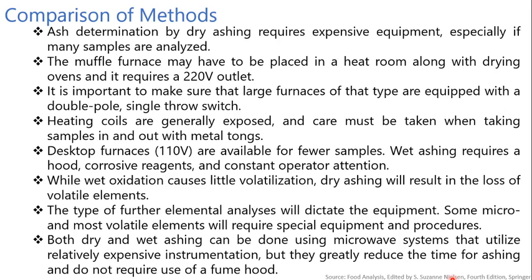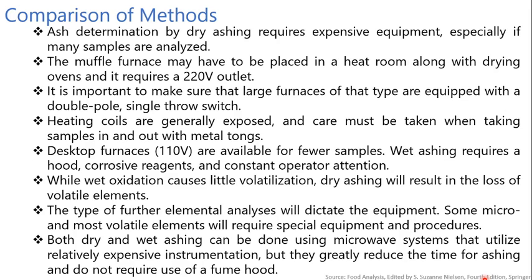It is important to make sure that large furnaces of that type are required with a double pole single throw switch. Heating coils are generally exposed and care must be taken when taking samples in and out with the metal tongs. Desktop furnaces, that is benchtop furnaces of 110 volt, are available for fewer samples.